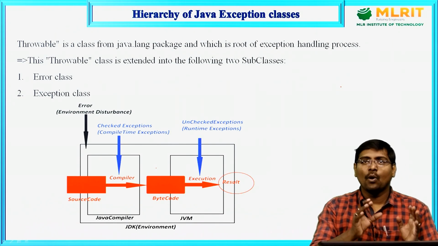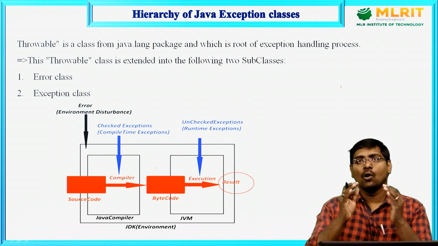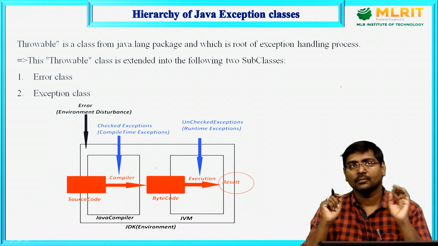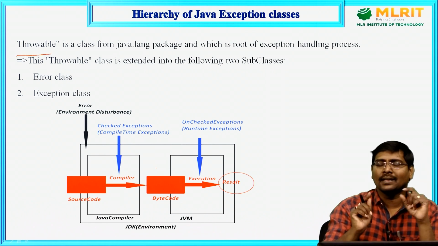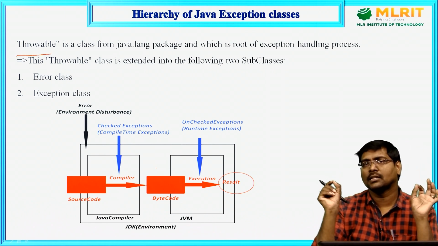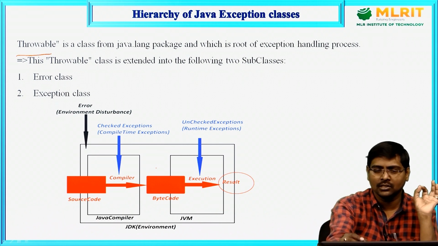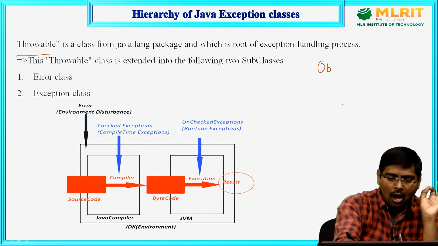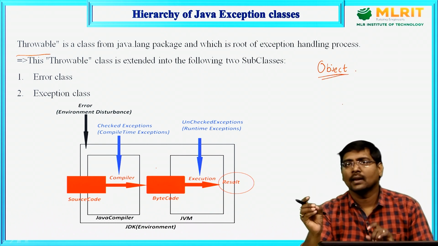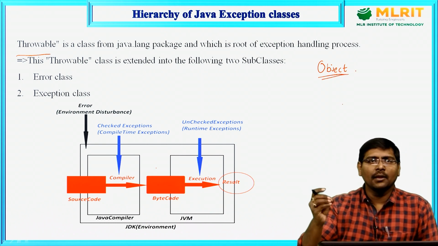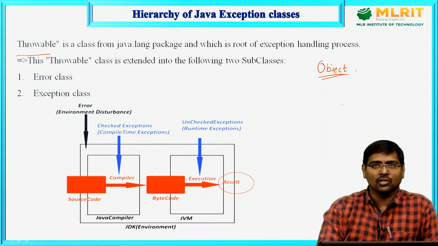Now, what is the hierarchy? How do we divide the exceptions? Remember, Throwable is the superclass. Anyway, what is the superclass for all the Java applications? Everyone knows Object. Object is the superclass for any type of Java application.